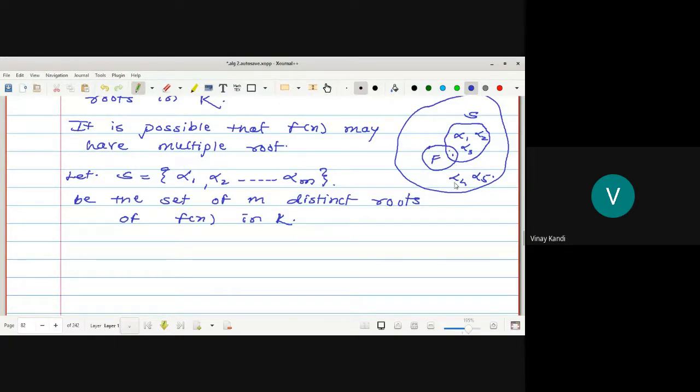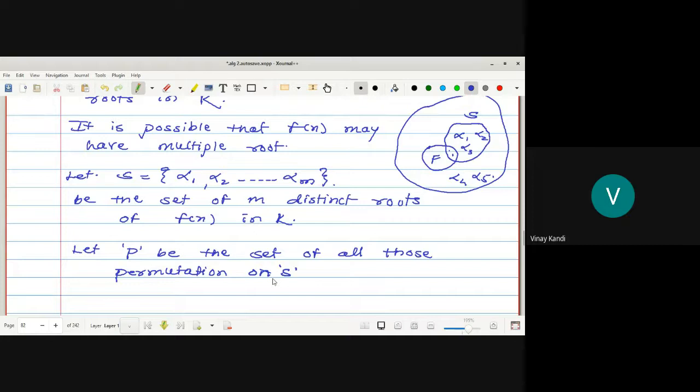Now let capital P be the set of all those permutations on S which change.